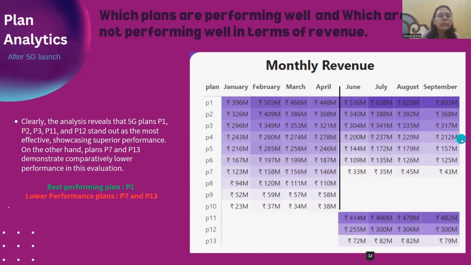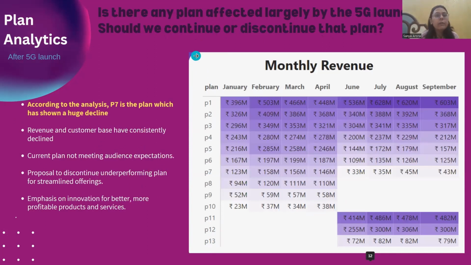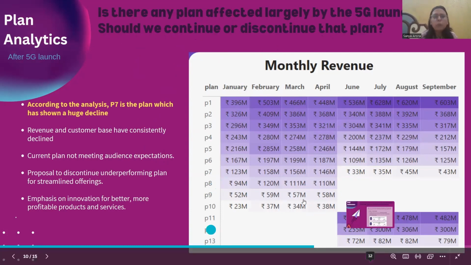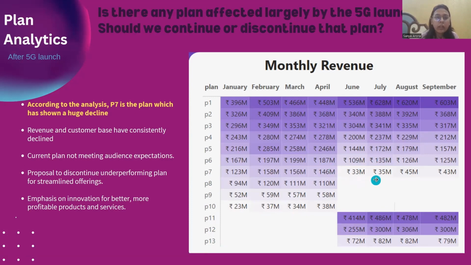Let's move on to the next question under plan analysis. Is there any plan which is largely affected by the 5G launch, and should we continue or discontinue that plan? Again, P7 is the plan we discussed before, which has shown a huge decline. Revenue and customer base have consistently declined for this plan.